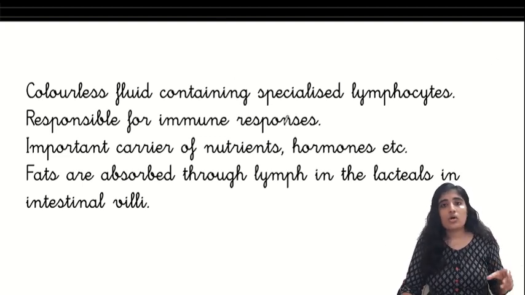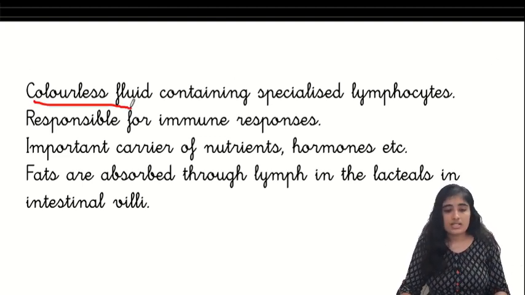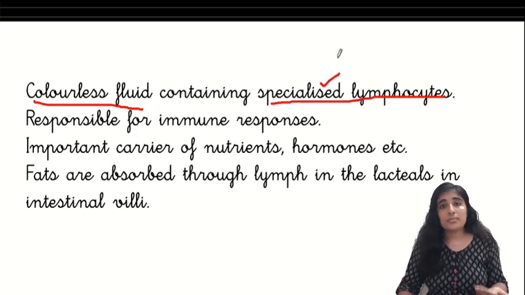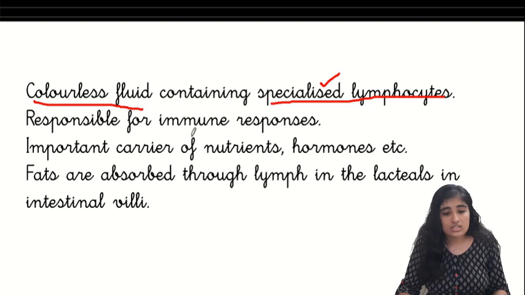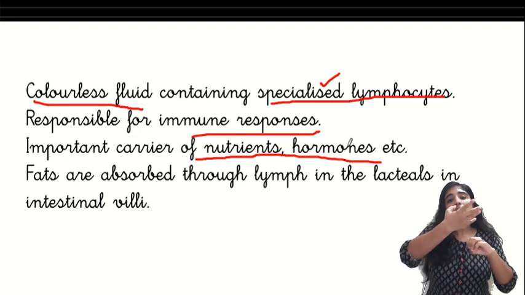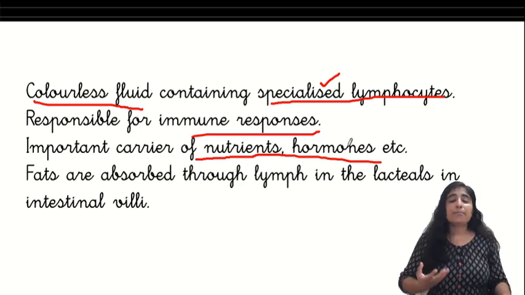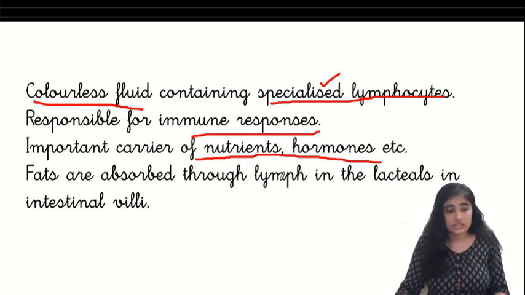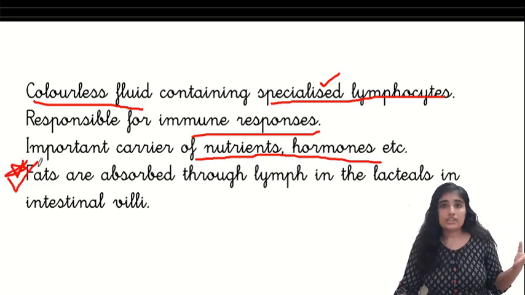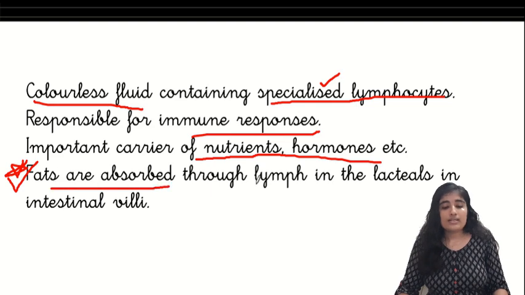So a few points about the lymph. It is a colorless fluid. What does it have? It has specialized lymphocytes. We talked about the functions of the lymphocyte. So what will be the function of the lymph which has the lymphocyte? It will be immune mechanism. It is involved in the immune responses. Now, it is an important carrier of nutrients. We told that all the communication takes place through this fluid, so it is an important transporter of nutrients, hormones, etc. Now this is an important point which you must have observed in your digestion chapter. The fats are absorbed through lymph in the lacteals in the intestinal villi.